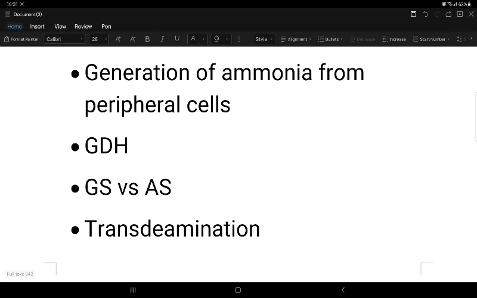The transport form of ammonia from the brain is glutamine, whereas in muscles it is via the Cahill cycle using alanine. In fasting, muscles undergo glycolysis, pyruvate is formed, and by transaminase, alanine is formed.